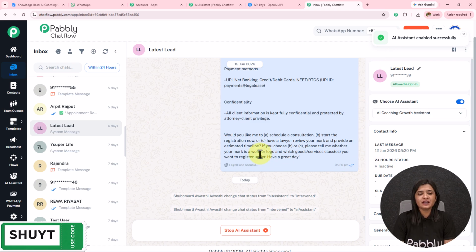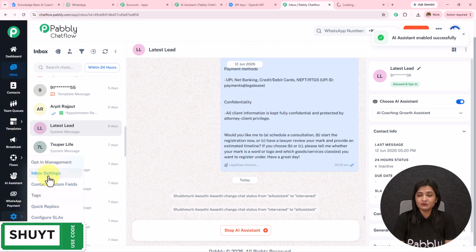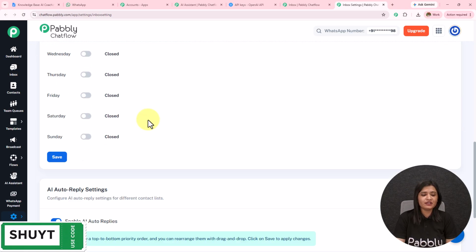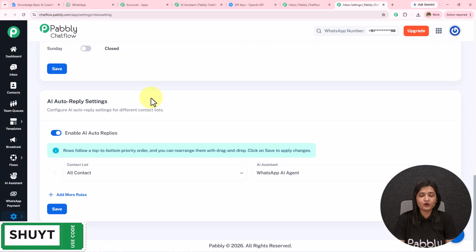But doing this manually and to particular chat is very time consuming. So what we can do, we can assign the AI assistant to a particular group of contacts or to all the contacts. For that, on the left hand side we have this option of settings. I'm going to open inbox settings in a new tab. I've landed towards the inbox settings. If I scroll down, I have this option of AI auto reply settings. I've kept this enable AI auto replies on. You have to keep this on.